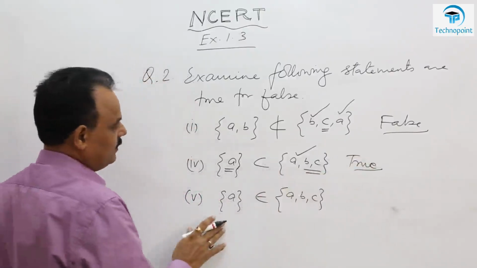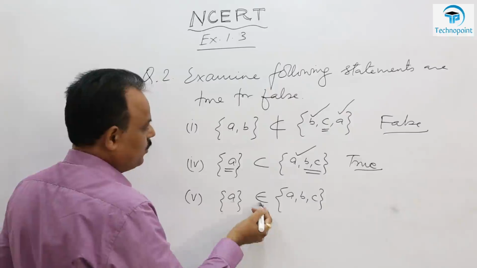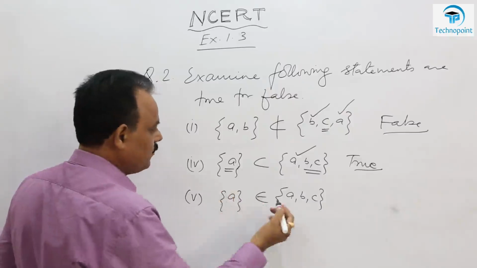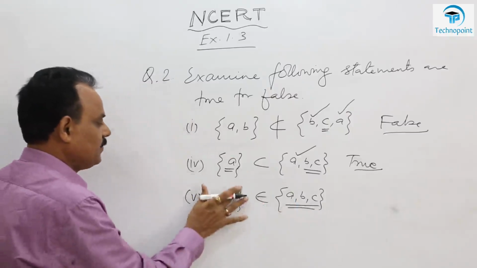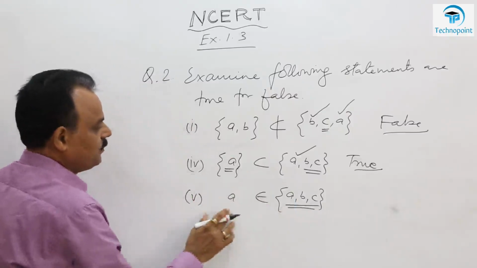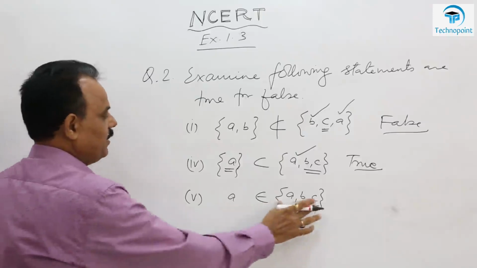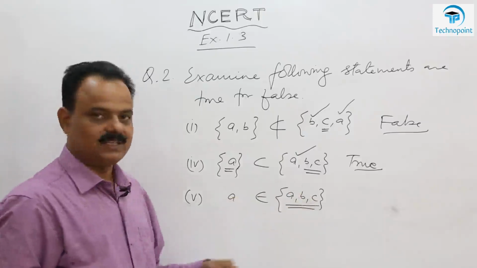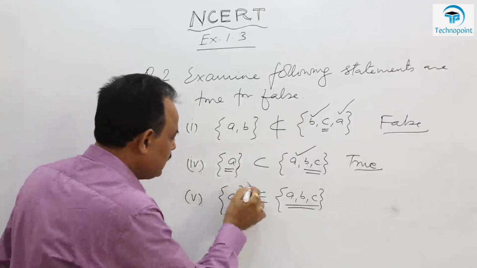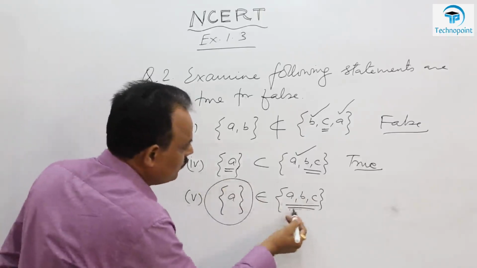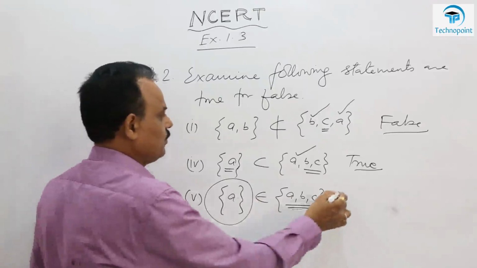And this is what? This notation is belongs to. Is this set B any element of this? No, obviously. हाँ, अगर A रहता, सिर्फ अगर ऐसे रहता तब तो ये सही होता. A is an element of this, A रहता तब तो सही था. But you have set A, not A. So this set A, this whole, does not belong to this set. So this is wrong. So this is false.